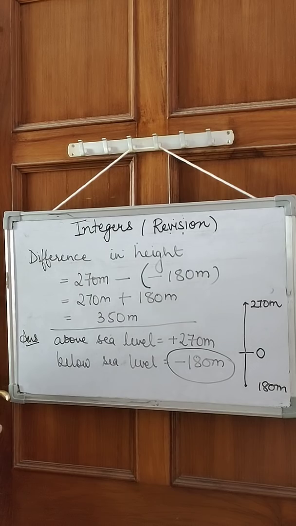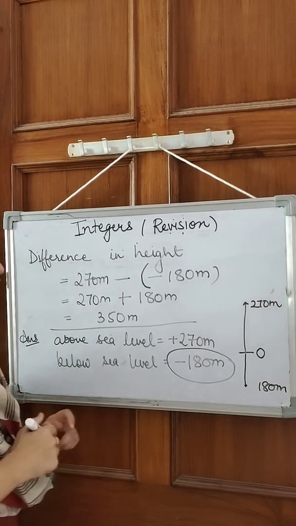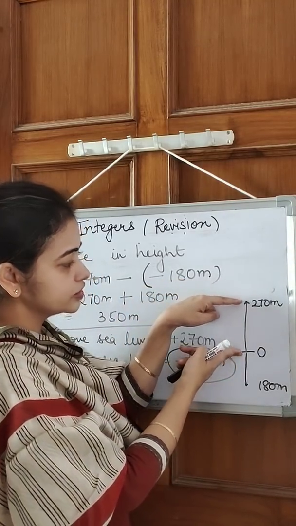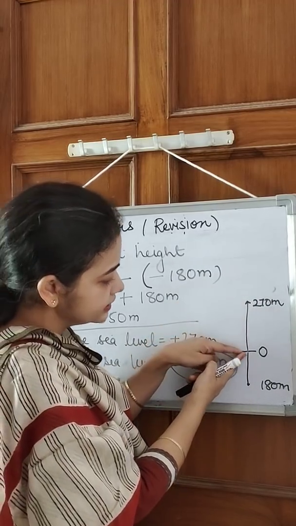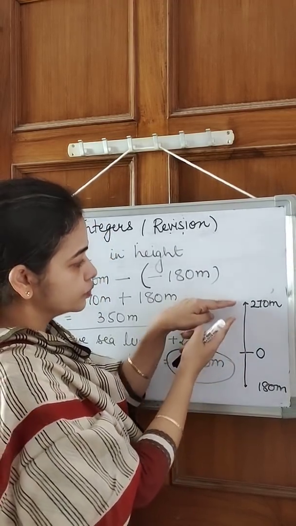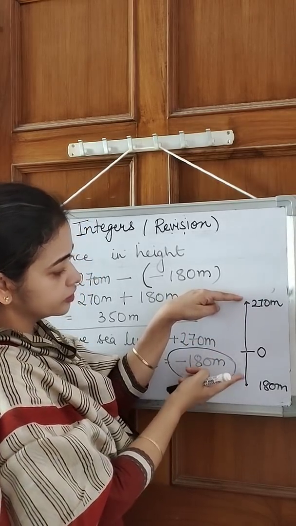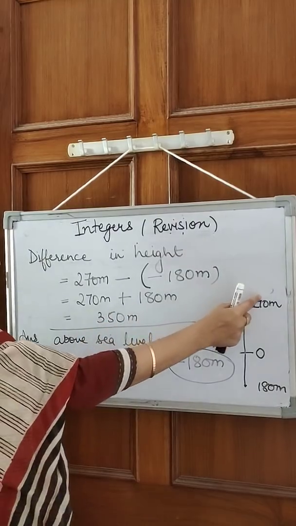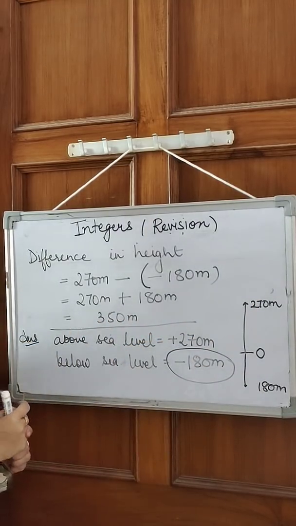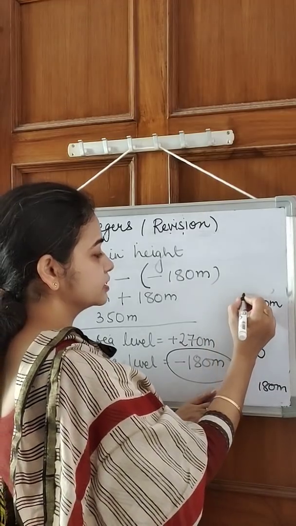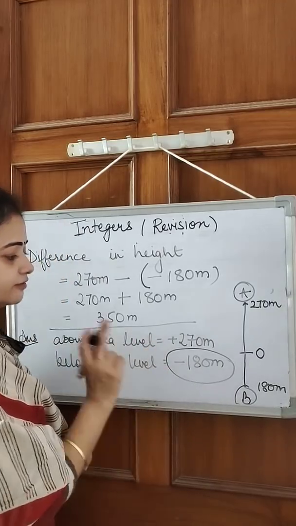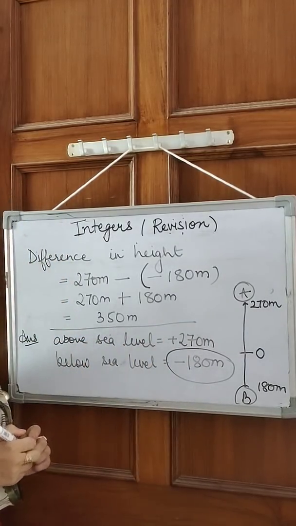The difference of anything is positive, yes. So the difference between them is 350 meter. Actually if you see here, why is it 350? Because from 0 to here, this much distance is 270 and this much distance is 180. So we have to find the difference between the two, so I will take this and this, and the total distance between them is 350. Why? Because one is above the sea level and one is below the sea level. Below the sea level is negative and above the sea level is positive.